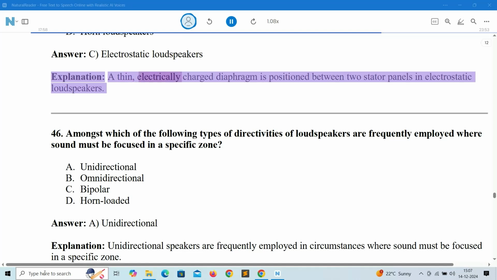Explanation: a thin, electrically charged diaphragm is positioned between two stator panels in electrostatic loudspeakers.